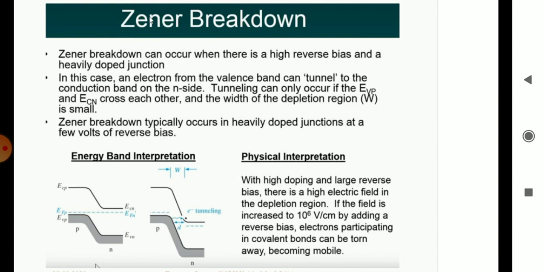What happens here is that a tunneling process takes place from the valence band to the conduction band. The electrons present in the heavily doped valence band jump to the conduction band and participate in the current carrying function. That process we call tunneling.